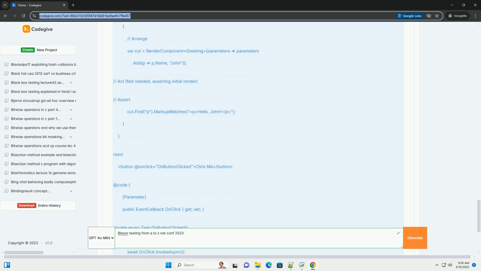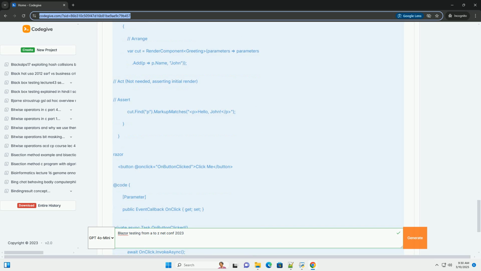Find("p") uses a CSS selector to find the p element within the rendered component. MarkupMatches("<p>Current count: 0</p>") asserts that the markup of the selected element matches the expected HTML. Find("button").Click() simulates a click event on the button. Parameter handling and event handling.